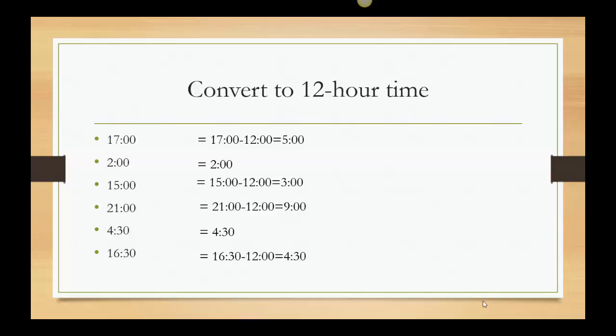4:30, just to throw some numbers in besides right on the hour. 4:30 stays at 4:30, that would be 4:30 a.m. in our time. 16:30, well, this again is 4:30, but because it's after the 12, then I know that's 4:30 p.m. So you can see 4:30 a.m. would be 4:30, but 4:30 p.m. would be 16:30, so that we can tell the difference without using the AM-PM convention.